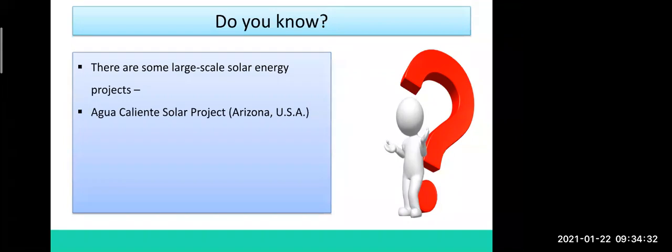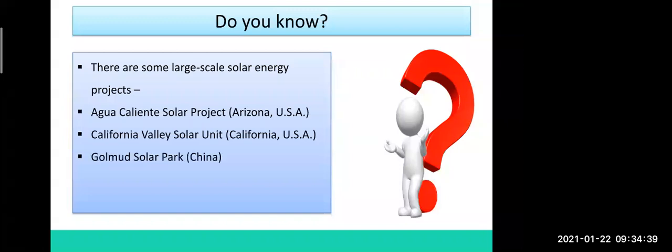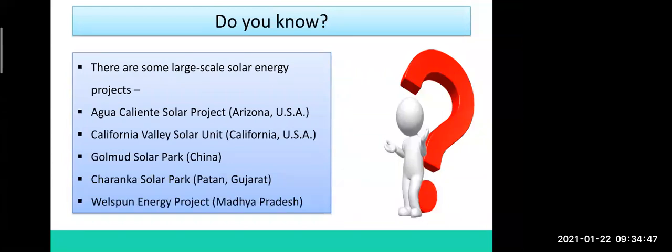Agua Caliente Solar Project, Arizona, USA. California Valley Solar Unit, California, USA. Golmud Solar Park, China. Charanka Solar Park, Patan, Gujarat. Welspun Energy Project, Madhya Pradesh. So in all these places, big projects are going on in solar energy, and it will be very useful to us because it will not create pollution and it will be environment friendly.